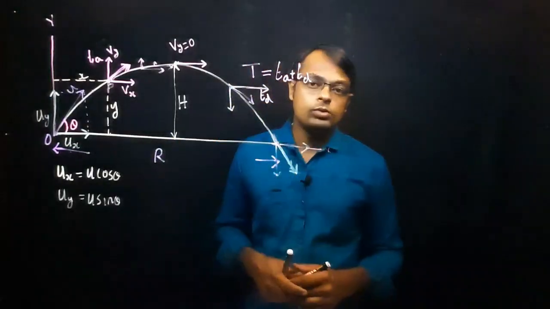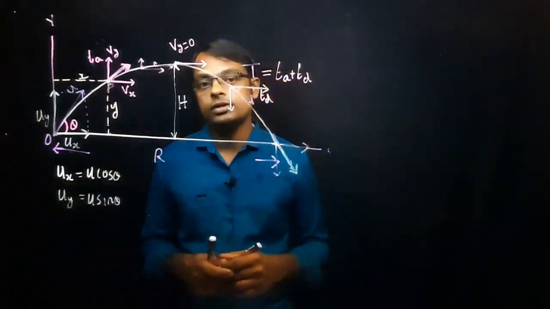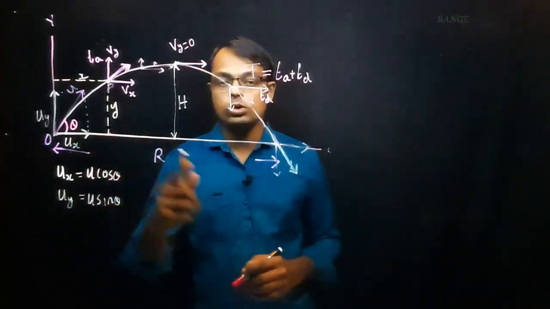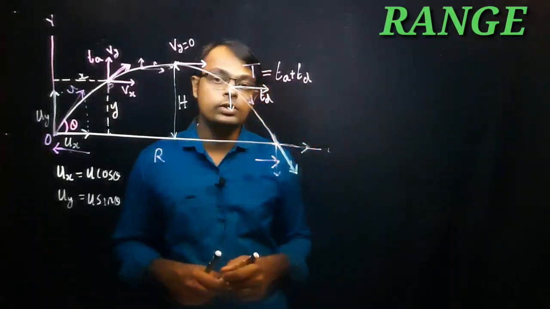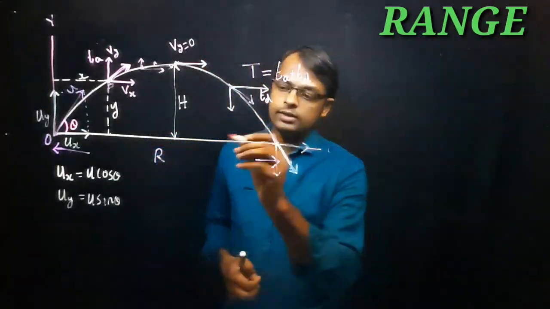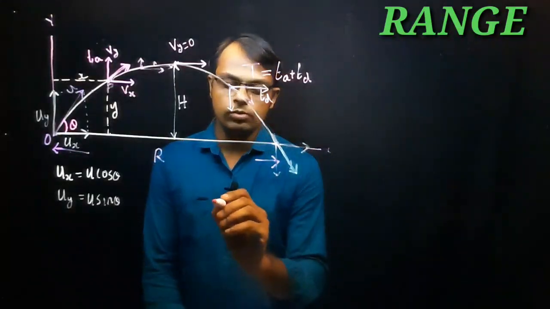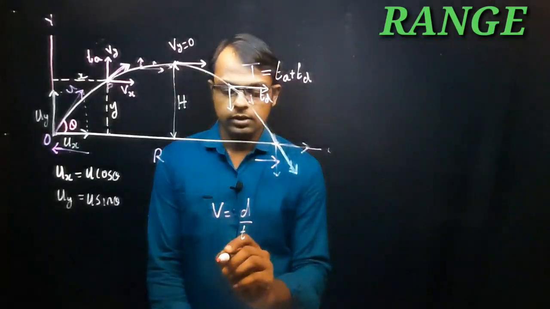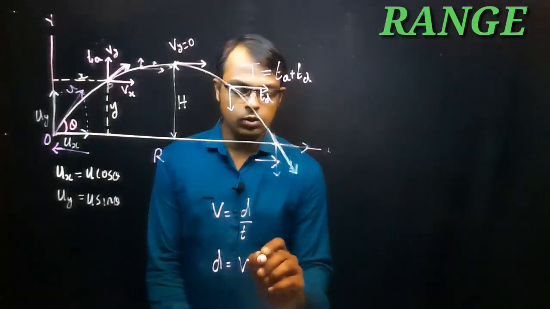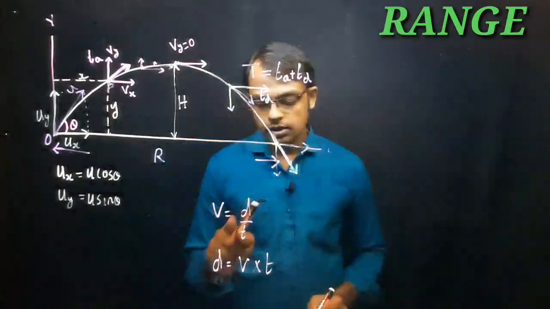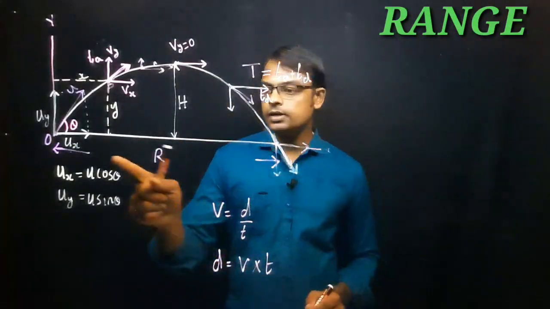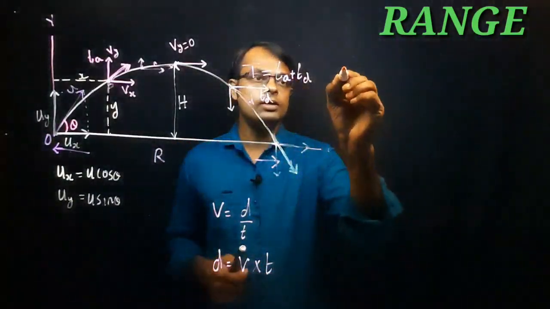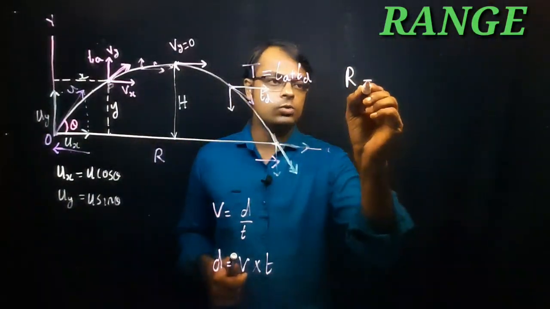Now let's discuss the horizontal distance traveled by the projectile. What is the horizontal distance traveled by the projectile called? Range. We have marked it with capital letter R. So in order to find the range, use the basic formula, speed is equal to distance by time, or distance is equal to velocity or speed into time. Here the distance we are going to consider is the horizontal range, correct? So instead of d, I can write the horizontal range R is equal to.